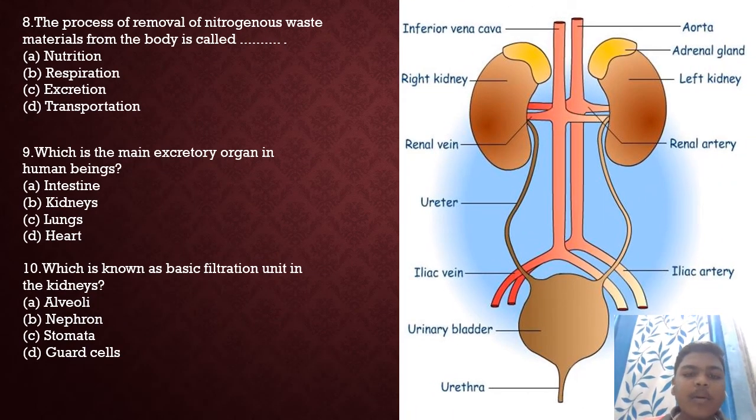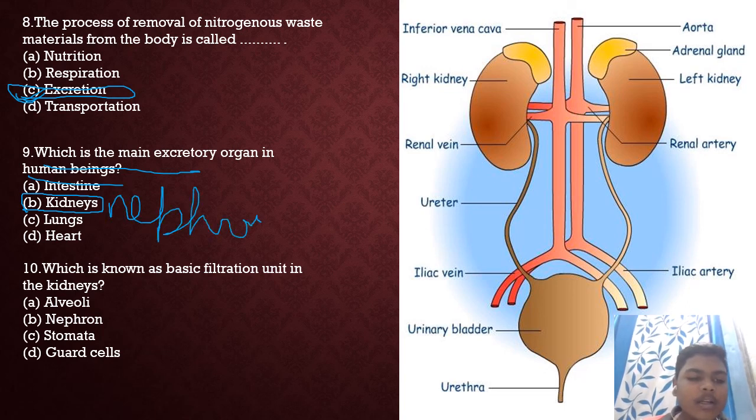The process of removal of nitrogenous waste materials from the body is called, so the answer is excretion, removal of wastes. 8, option C, excretion. Which is the main excretory organ in human beings? The main excretory organs are the kidneys because they contain nephrons. Question number 10. Which is known as the basic filter unit of kidneys? So the basic filter units are nephrons.